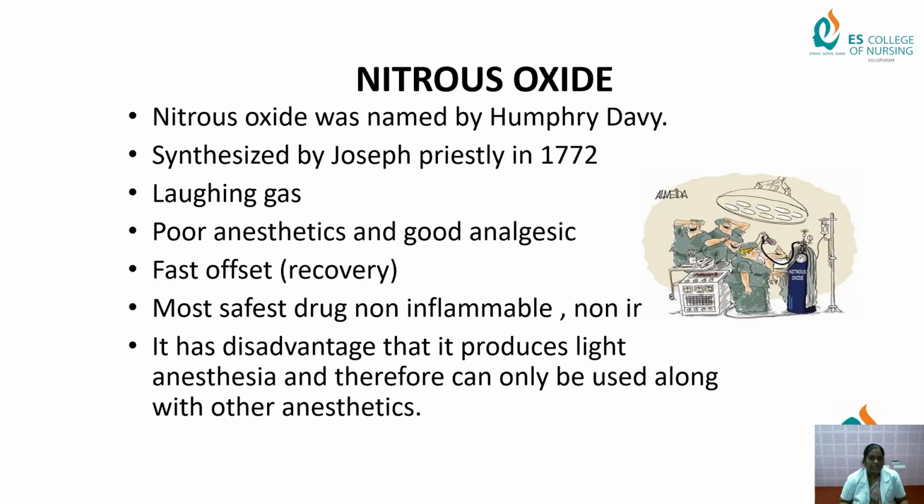First we can see nitrous oxide. You already know what nitrous oxide is. It is a laughing gas, as we know. Nitrous oxide was first named by Humphry Davy. It was synthesized by Joseph Priestley in 1772 and it is also called laughing gas. It is a poor anesthetic and a good analgesic. That means when nitrous oxide is given to the patient by inhalation, the patient will be arousable and come to consciousness. So it is called a poor anesthetic, and it is a good analgesic, we can say.